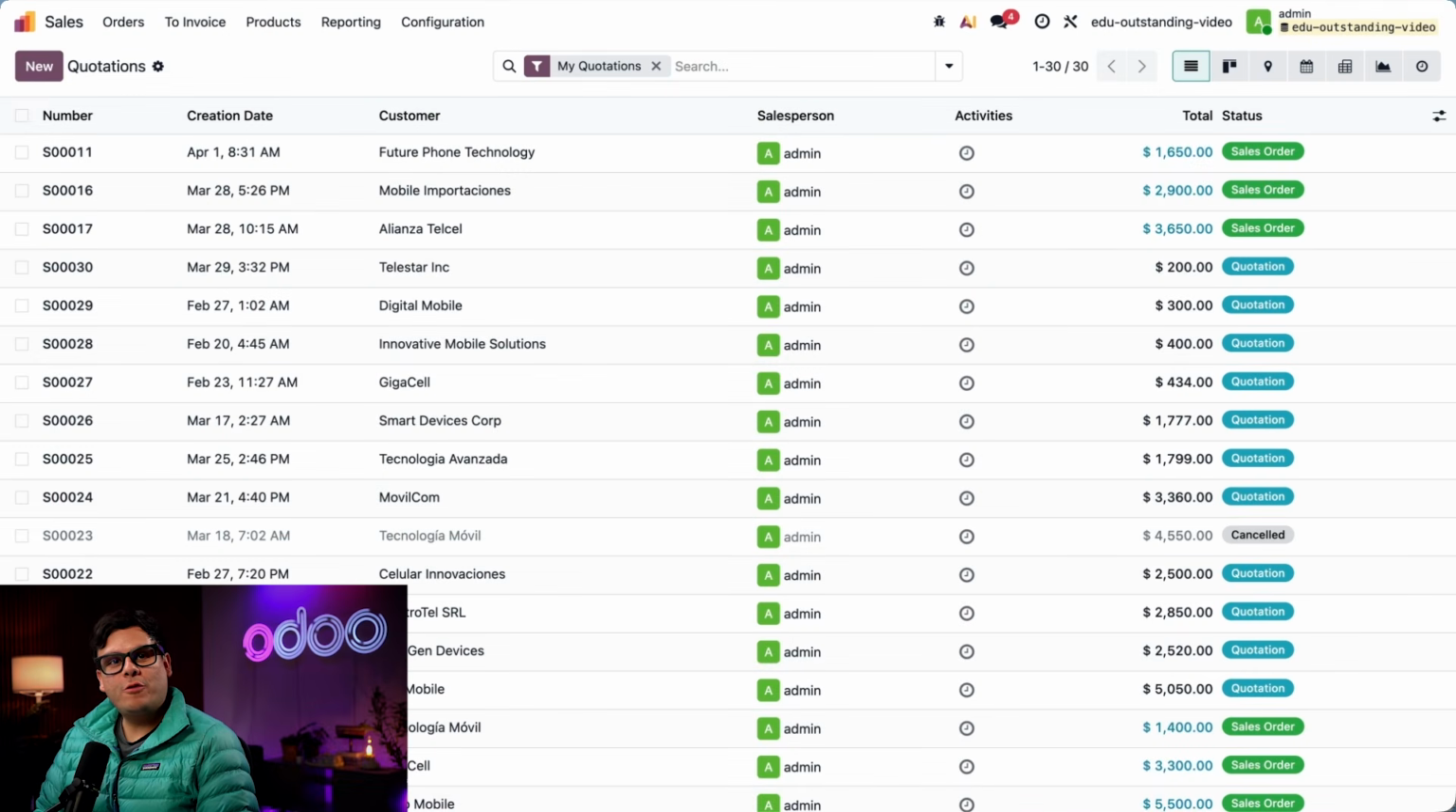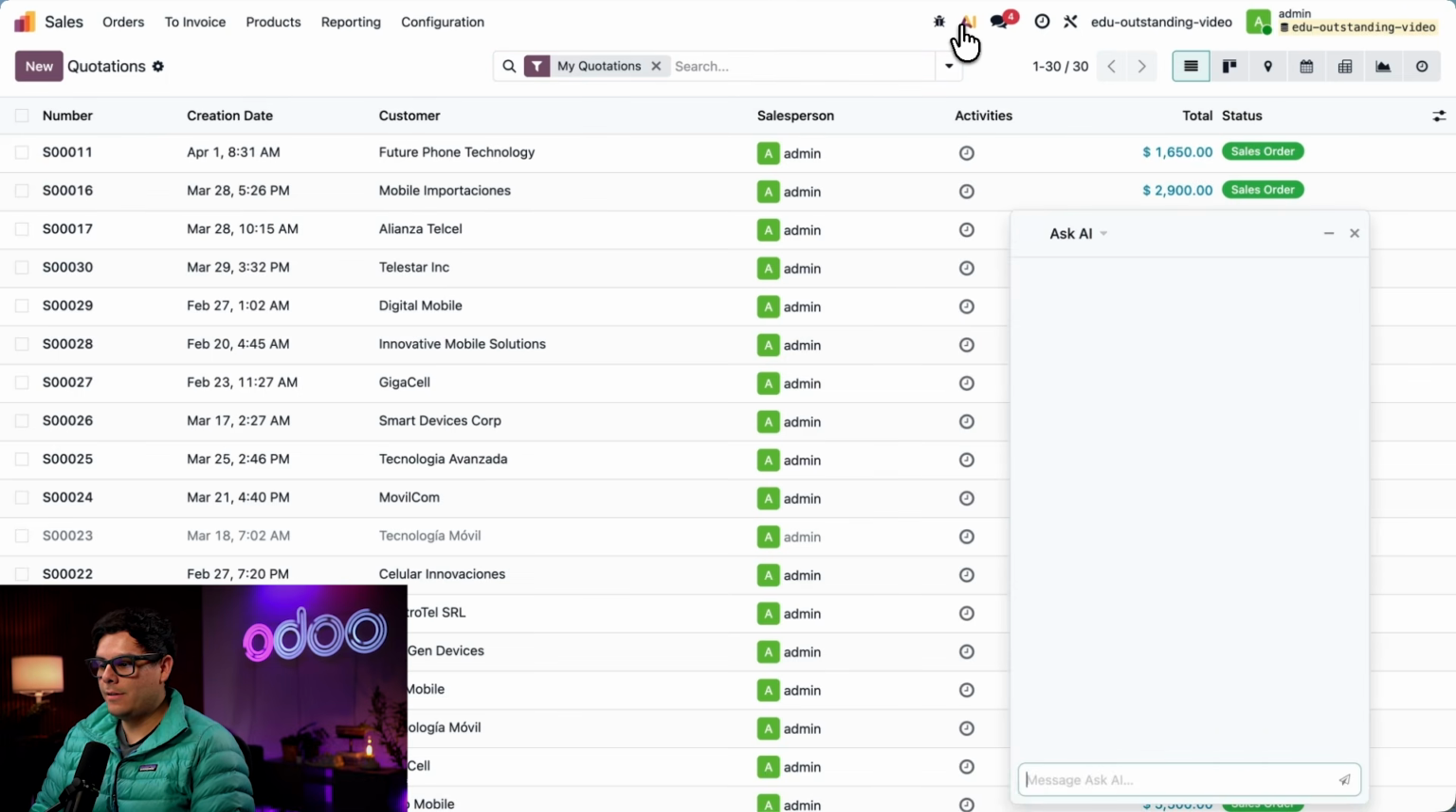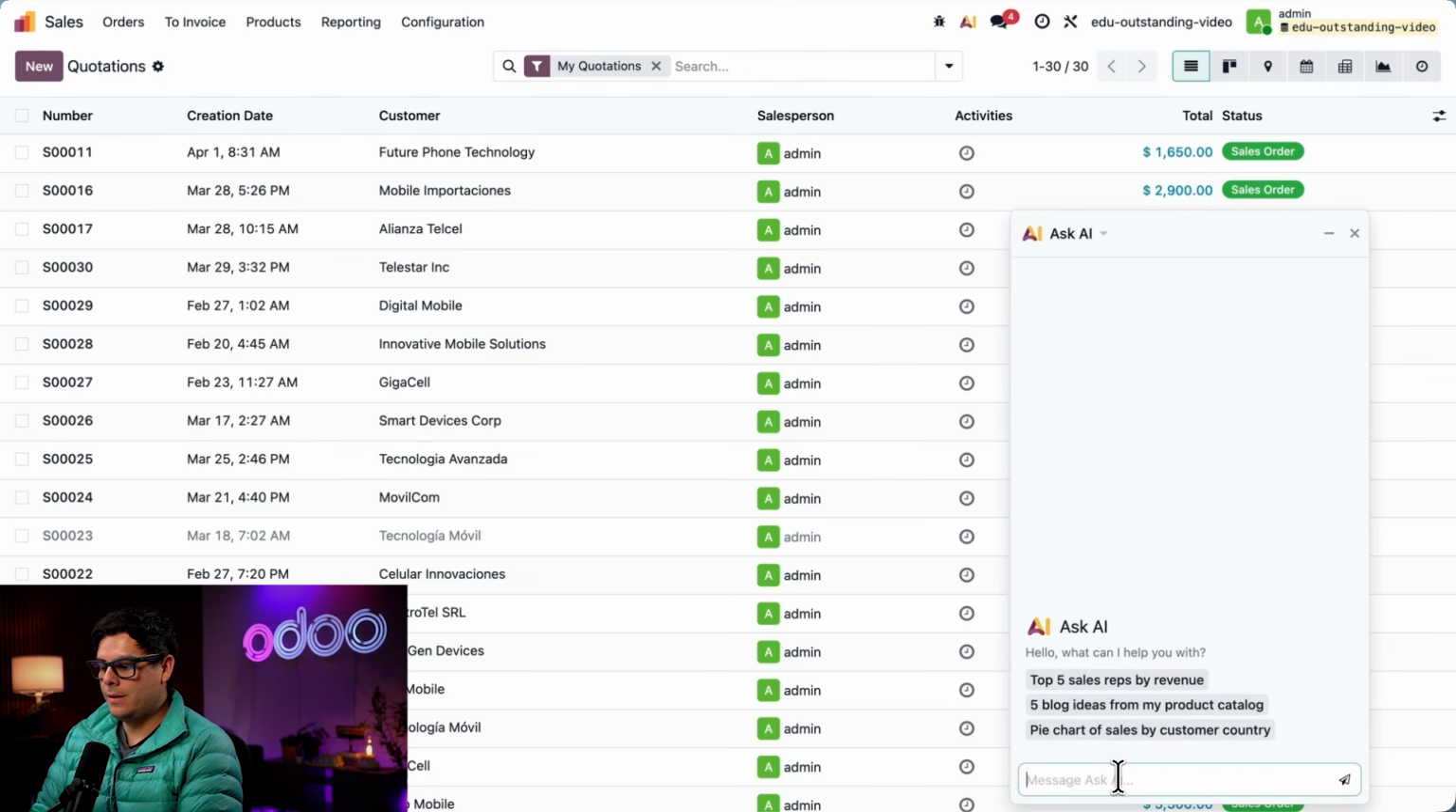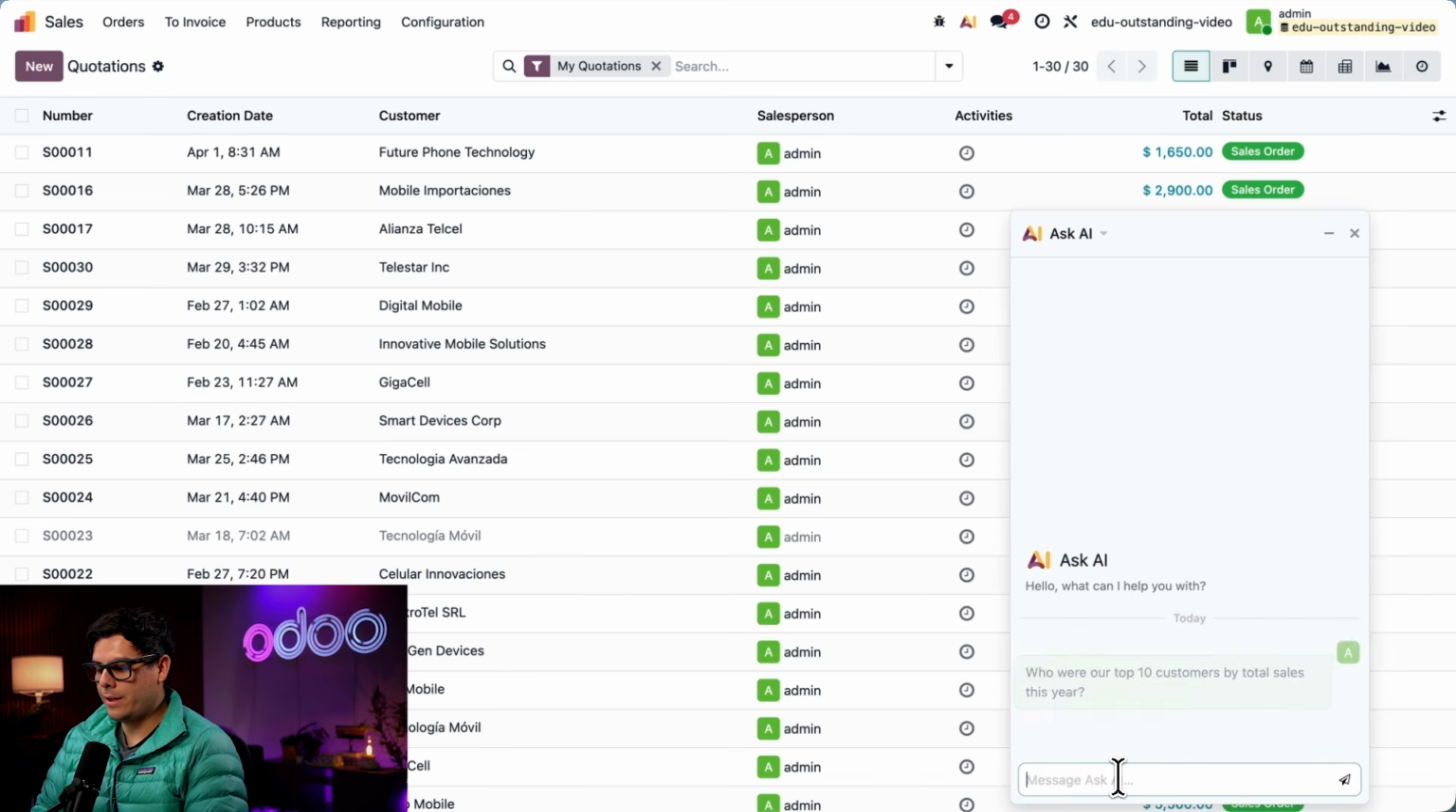We are starting off where most sales managers spend their time, the sales application. Instead of digging through reports or exporting data, I can simply ask Odoo AI a question in plain language. So I'm going to click our AI icon over here up at the top. And here we have a nice little prompt window where we can ask our question. Perfect. So the Ask AI chat window is going to start thinking now.